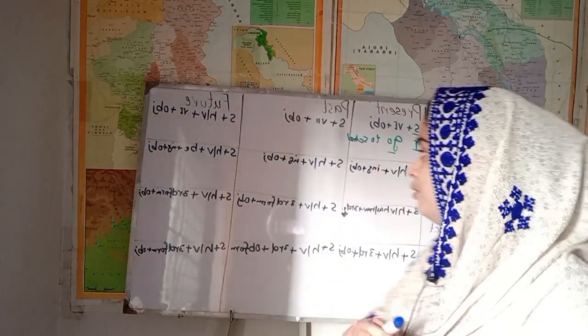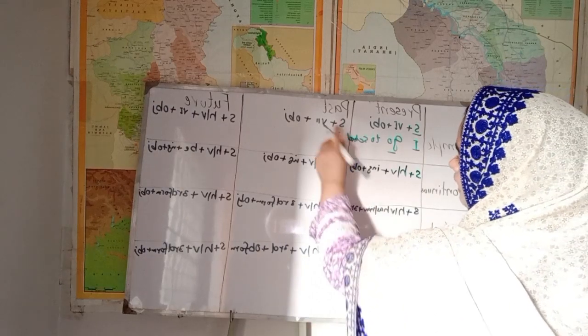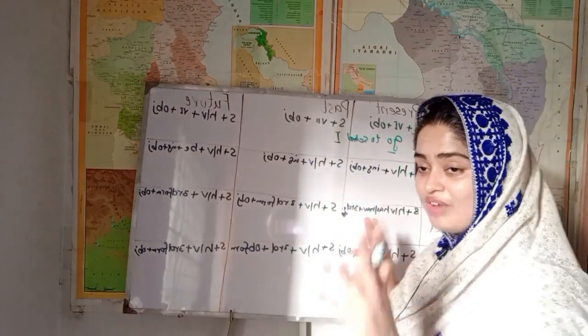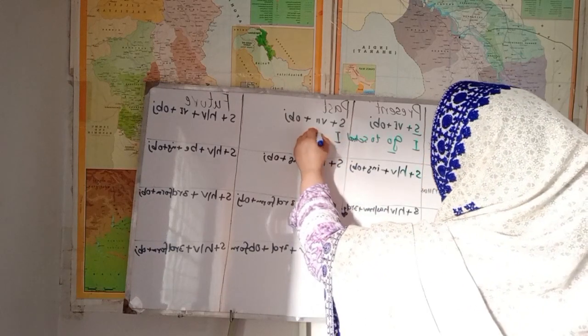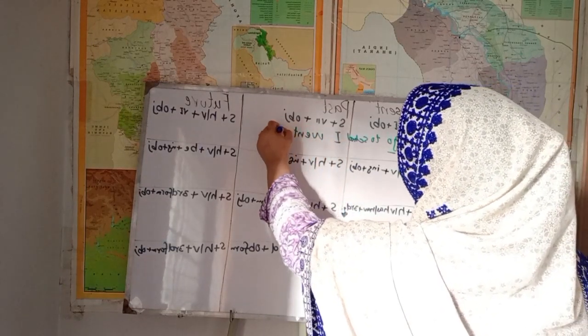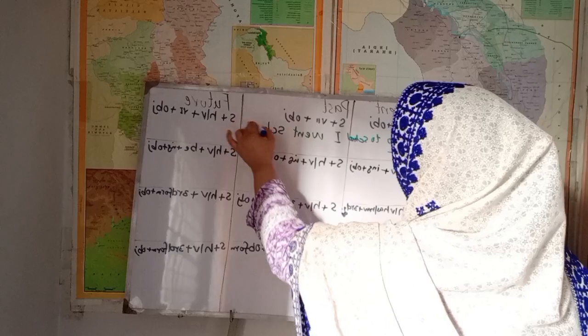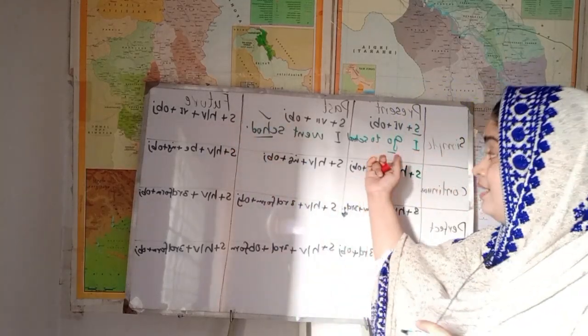And past simple tense, past indefinite tense. Indefinite means not sure. In this tense we use the second form. First of all, subject, then second form and then object. For example, the same "I go" changes into "went". The second form of go is went. I went to school. School is the object. Only the form of the verb is changed. In present indefinite we use the first form. In past indefinite we use the second form.